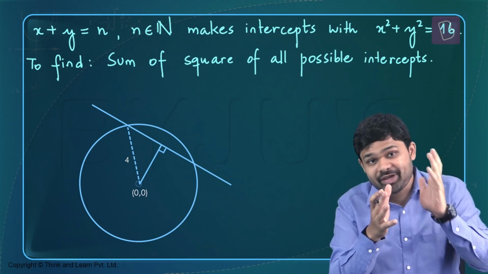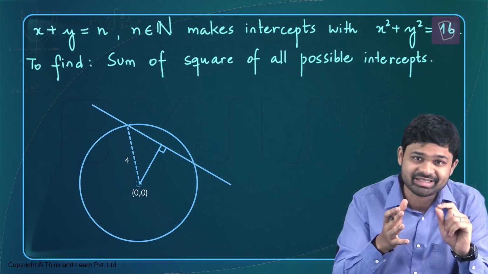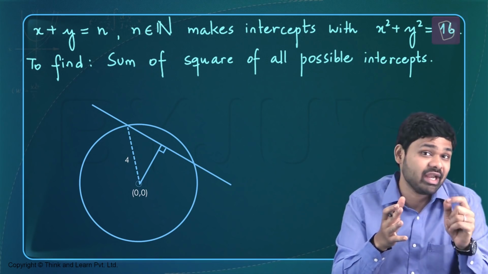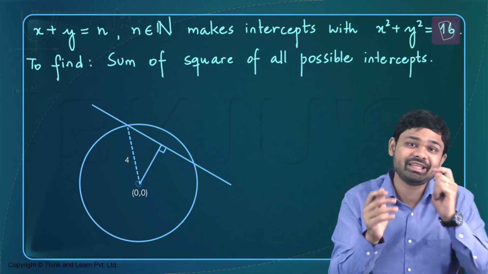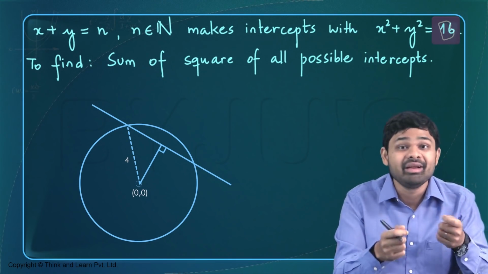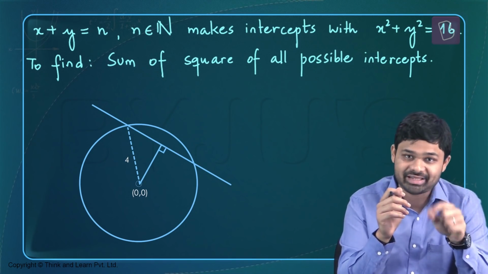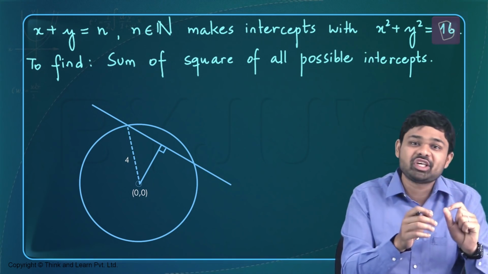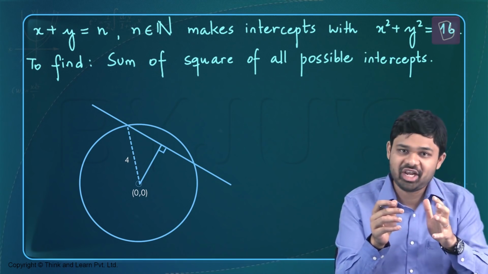Well, when the straight line is a tangent to the circle, then the shortest distance between the center and the straight line is going to be equal to the radius of the circle. If the shortest distance is less than the radius of the circle, then that line will be a secant and it will make intercepts with the circle. So the first condition is that the shortest distance between the center of the circle and the straight line has to be less than the radius of the circle.